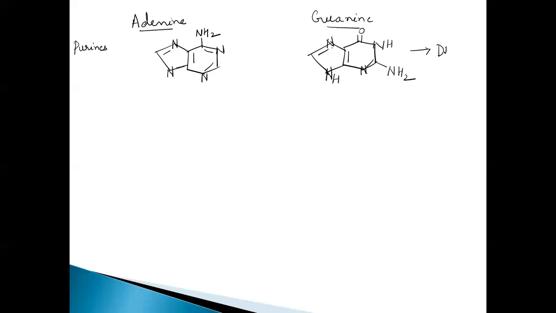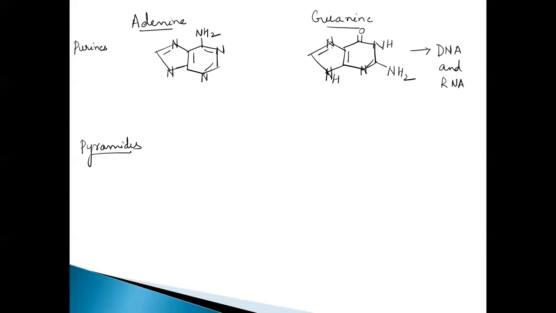So we find in DNA and RNA, these are the same bases which are present in DNA and RNA, which are the purines. So now when we are looking for the pyrimidines, first we'll see what are present in DNA. In DNA, the pyrimidines which are present are thymine and cytosine. So I'll write the structure of thymine first.